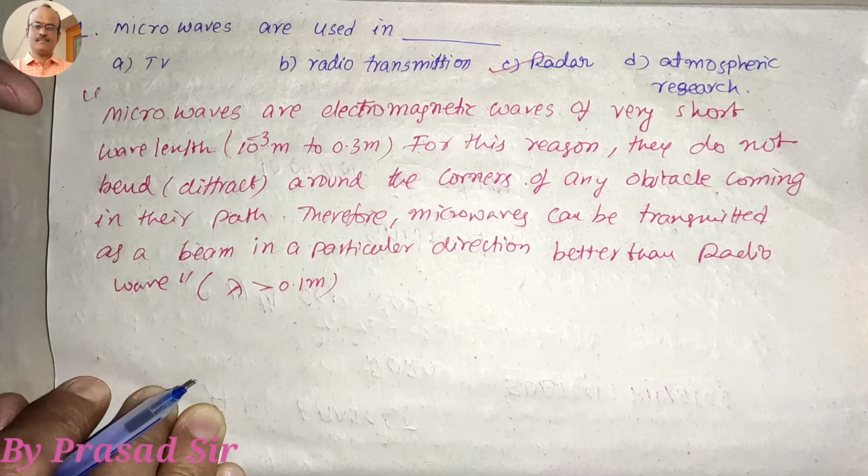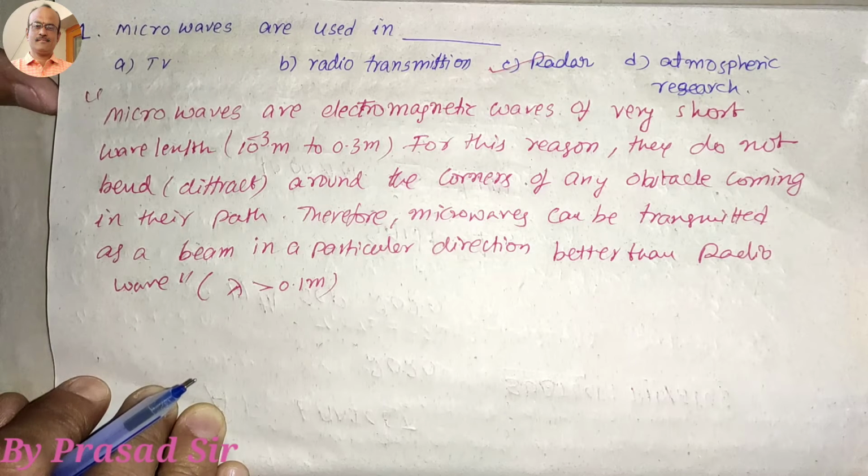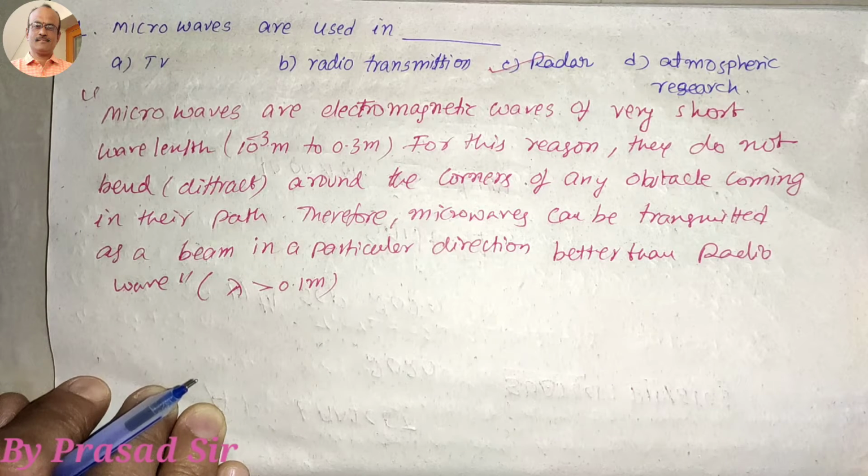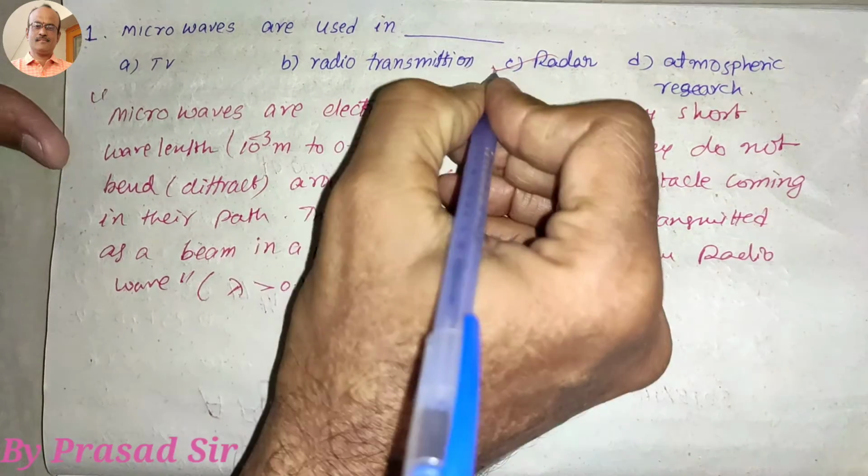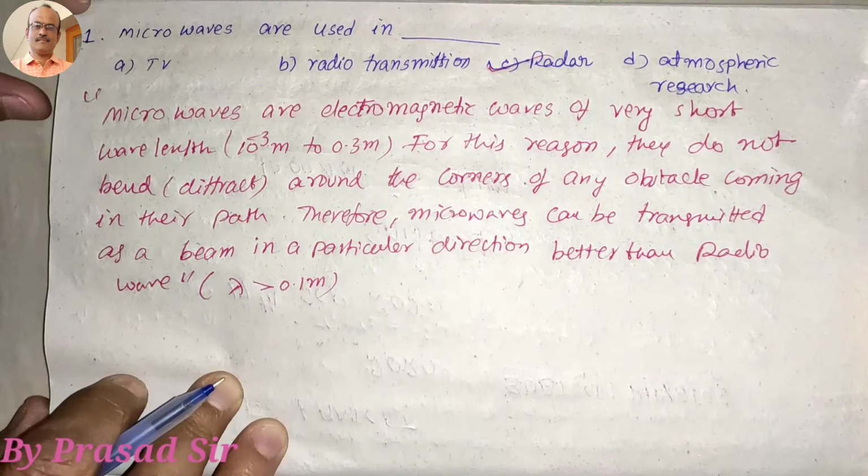Now the question number 1, microwaves are used in. So the options are given like that. Which option is correct here? Radar is correct. Microwaves are used in radars.